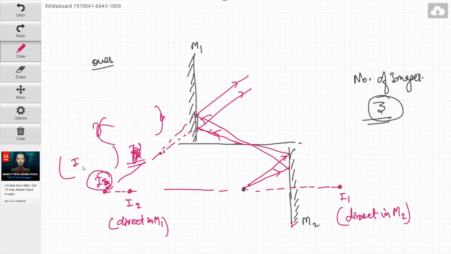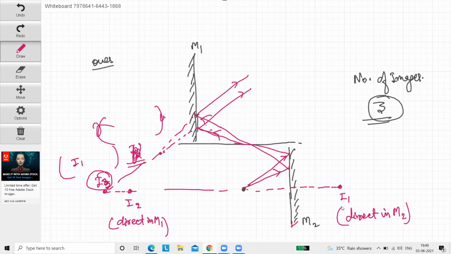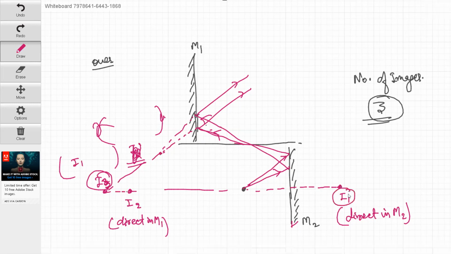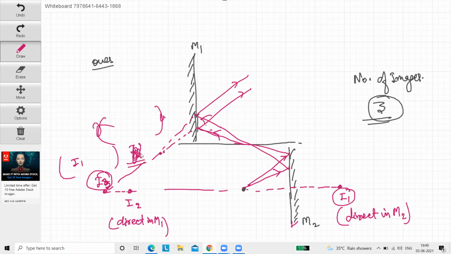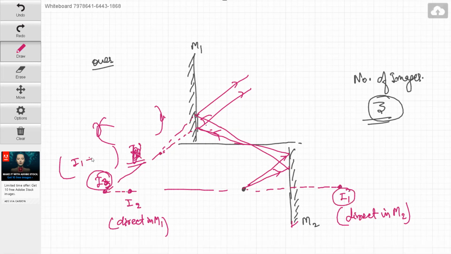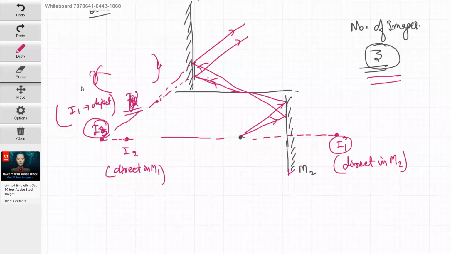Basically, the object is I1, isn't it? Because the light ray was coming from I1 and it is going to M2, then M1, and it is getting reflected. That's why for I3 the object is I1. Is this okay? So the number of images will be 3. Okay.